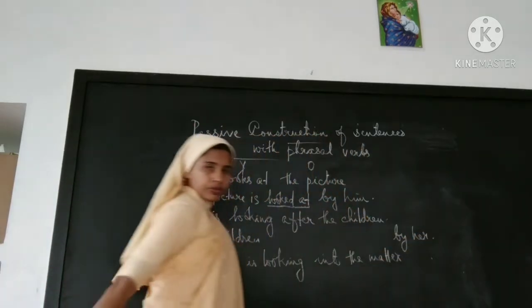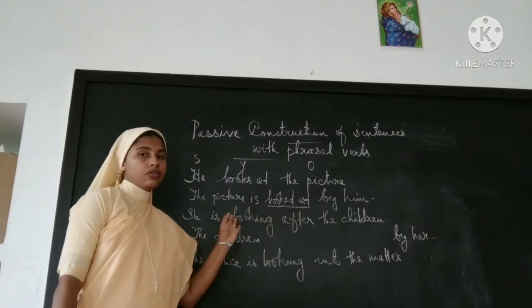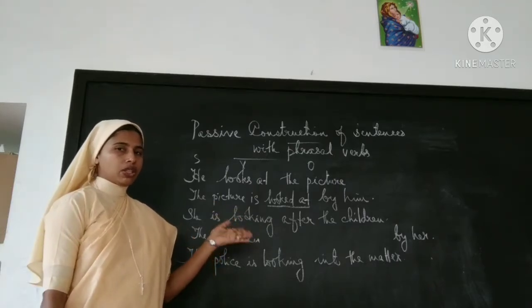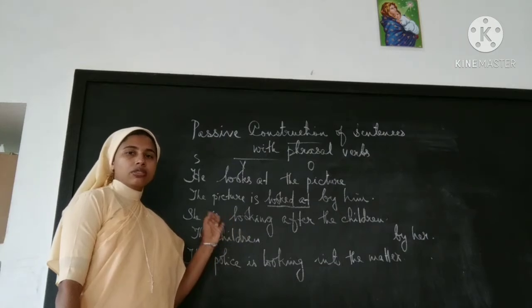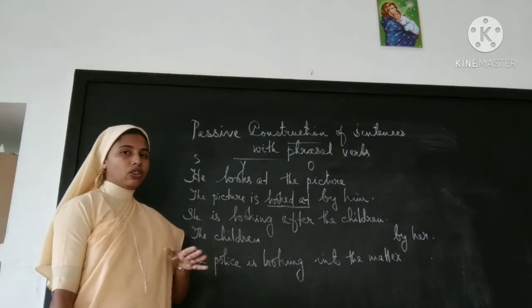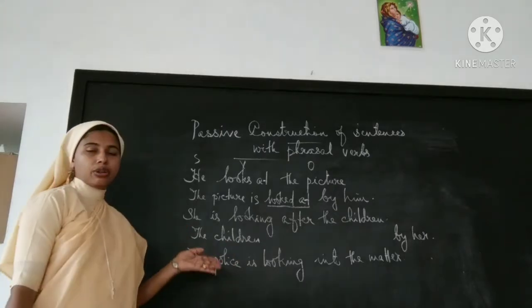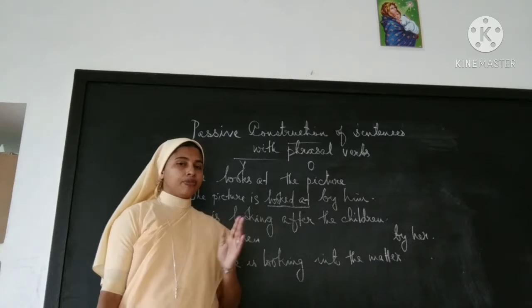Which is the verb here? Is looking. Which type of tense? Present continuous. For continuous, is or are will already be there, and what should be added along with that? Being. Being must be added for ing forms, that means for continuous tenses.